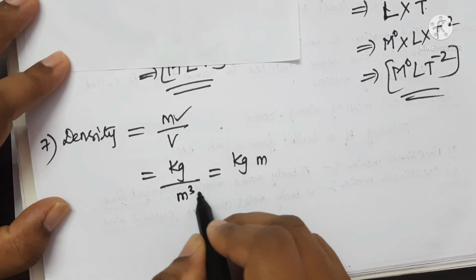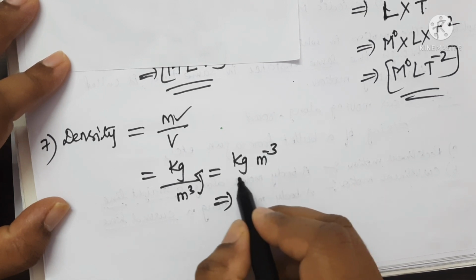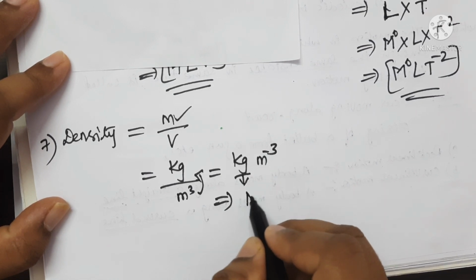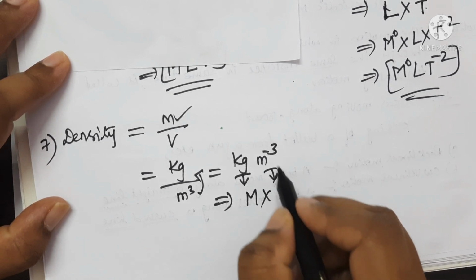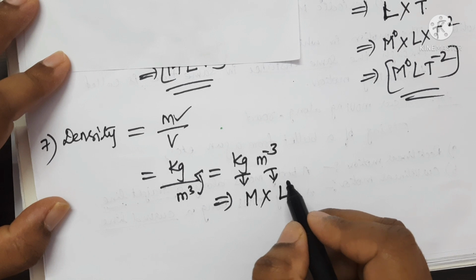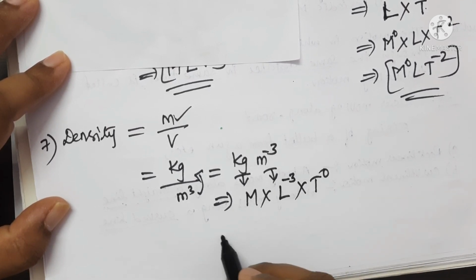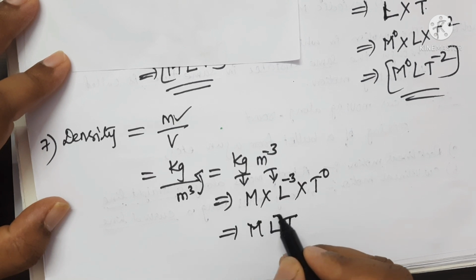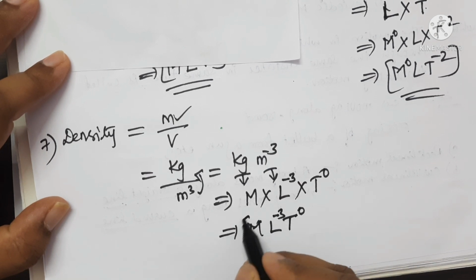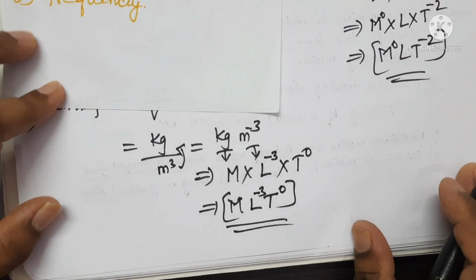I am writing meter cube in the numerator, so m power minus 3. Now write the dimensional formula. Kg is expressed in terms of capital M, and meter is expressed in terms of capital L. M power minus 3, so L power minus 3. The time term is absent, so T power 0. Again I am writing M L power minus 3 T power 0. This is the dimensional formula for density.